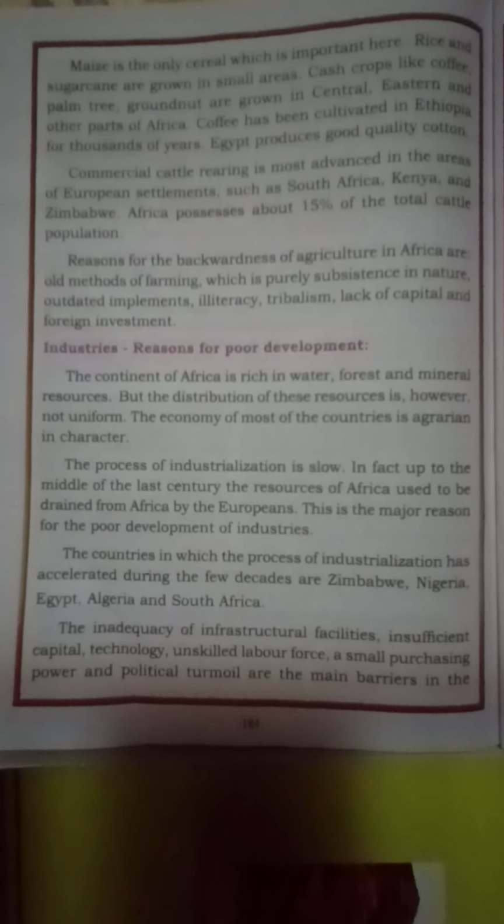These are the reasons why they are backward in agriculture: the old method of farming they are using, illiteracy, not being educated, outdated implements, lack of capital and foreign investment.